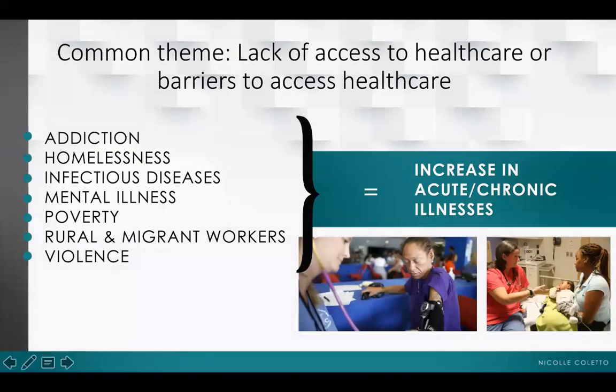Okay, so over the last 2 weeks, we have learned about 8 groups of different vulnerable populations, which are listed here. The common theme that I continue to see in each of these groups of vulnerable populations is the lack of access to healthcare or barriers to healthcare, each for their own particular reason, which then leads to an increase of either an acute or chronic illness.